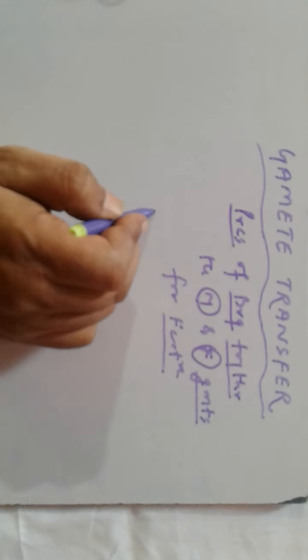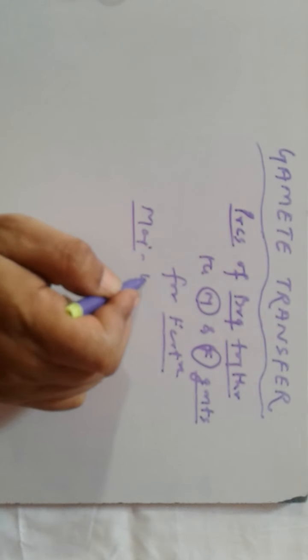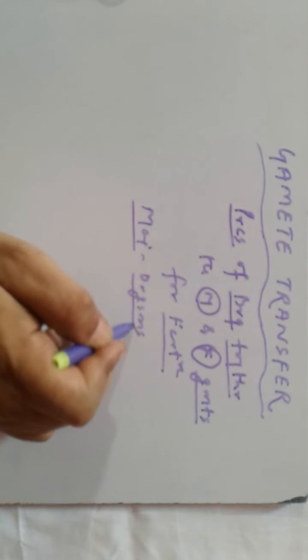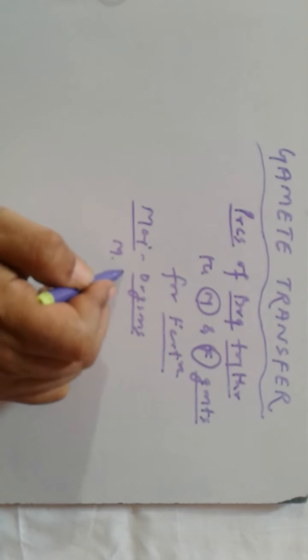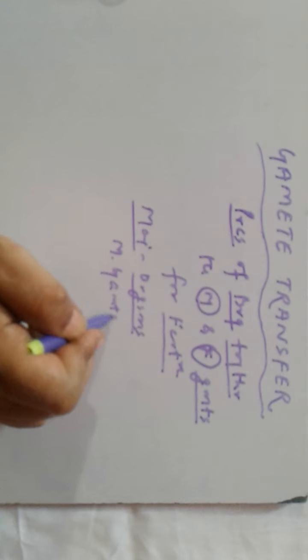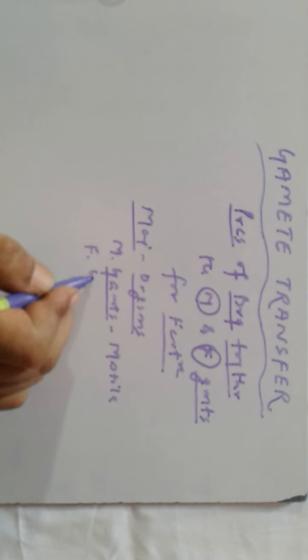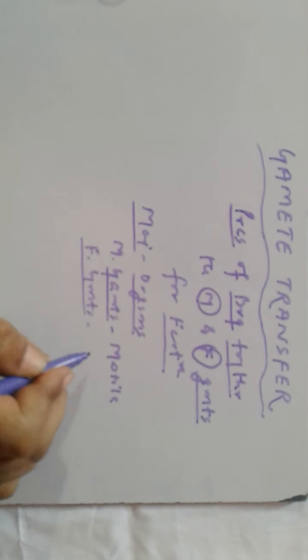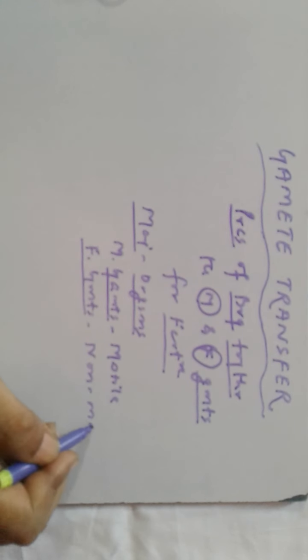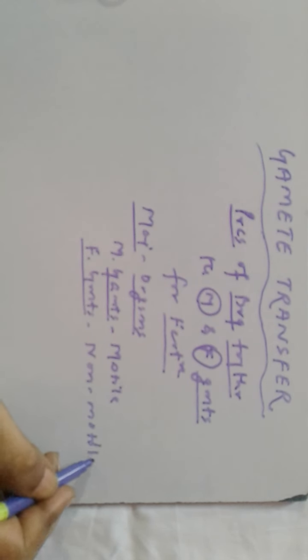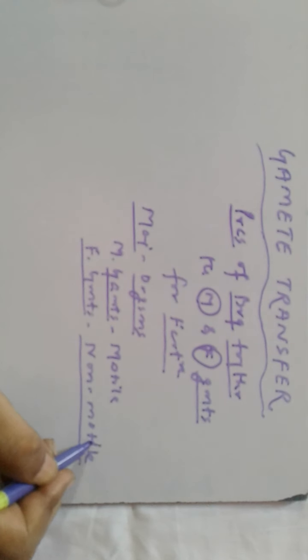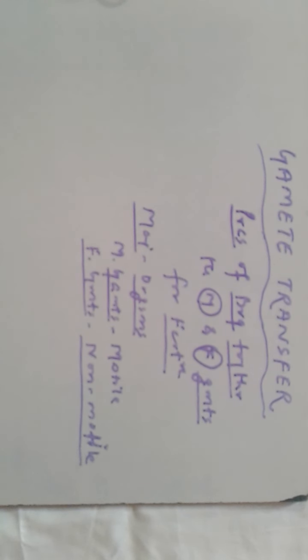In a majority of organisms, the male gametes are motile, while the female gametes are non-motile or stationary.